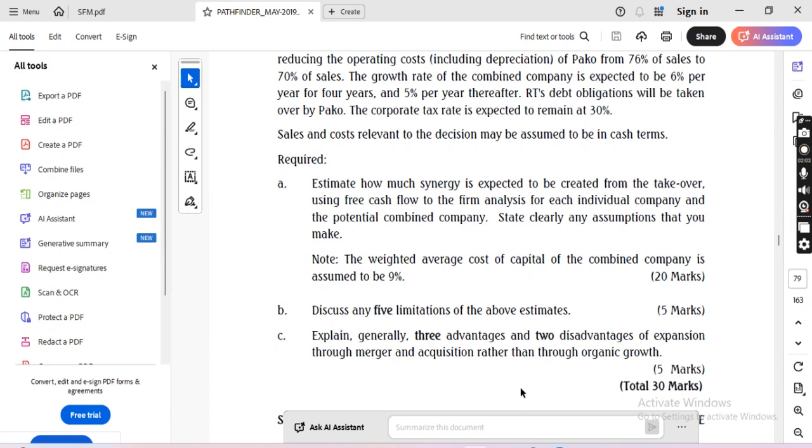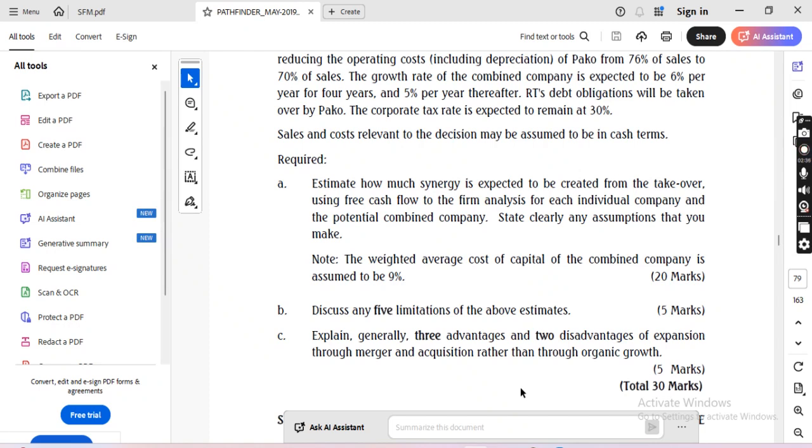When you want to discount the combined company, which is both the acquired and acquiring company, you use 9% to discount them. Then for each individual company, you need to calculate the weighted average cost of capital, which is the acquiring company and the acquired company. This is 20 marks.